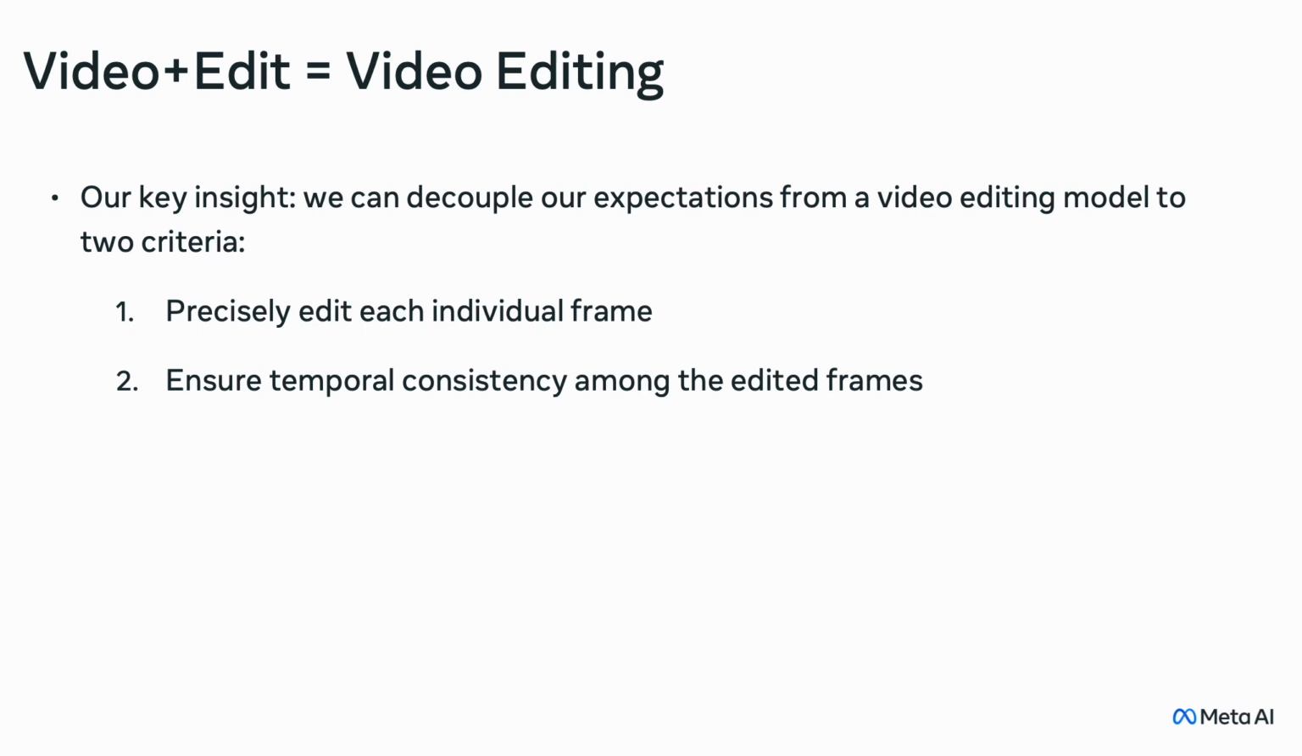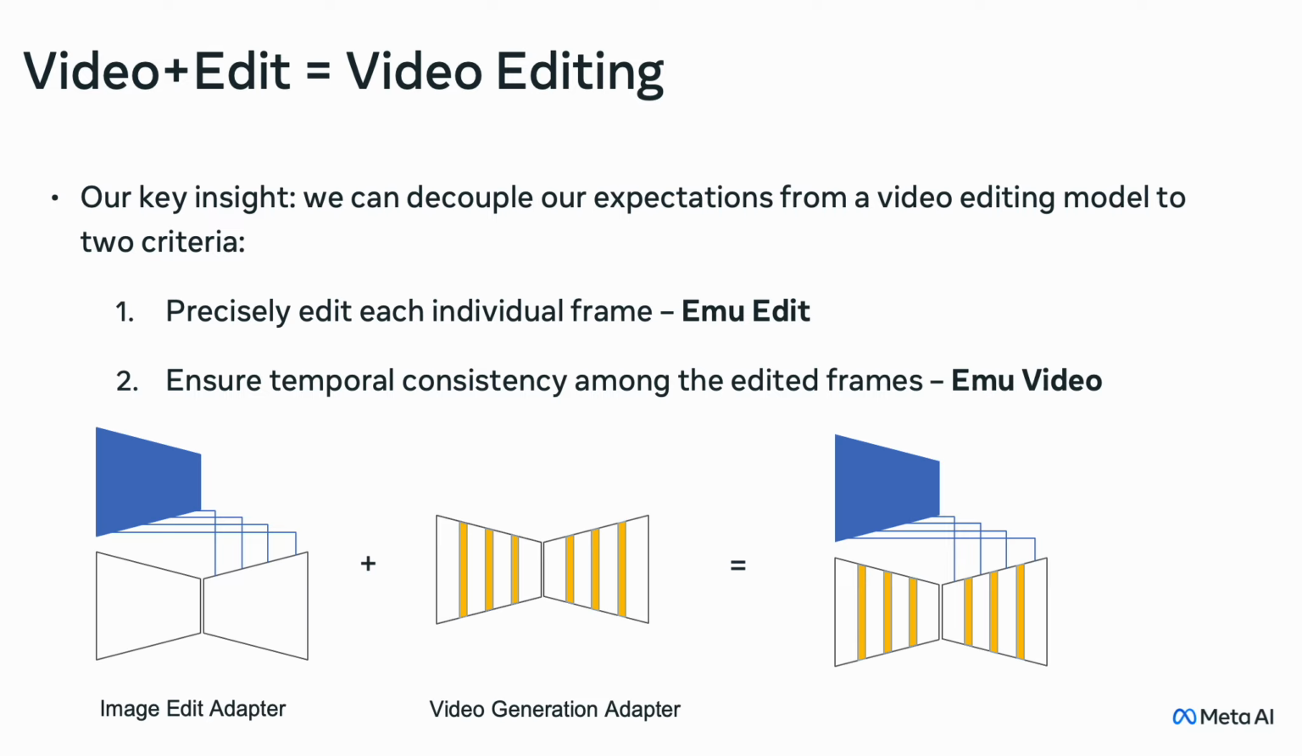Our key insight is that we can decouple expectations from a video editing model into two criteria. The first is to precisely edit each individual frame, and the second is to ensure temporal consistency among the edited frames. In practice, we leverage Emu Edit converted into a ControlNet-like architecture, and Emu Video, both trained as adapters over the same frozen text-to-image Emu model.